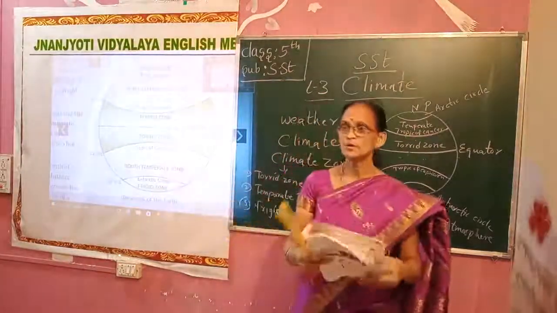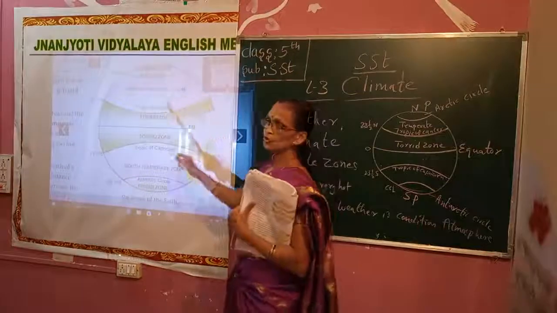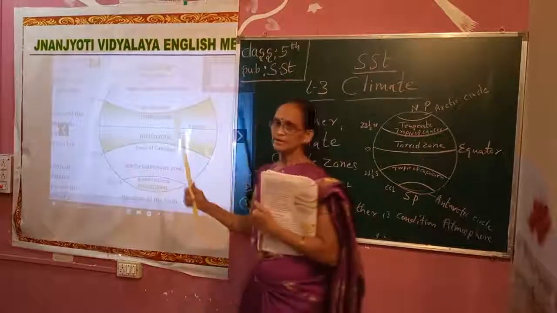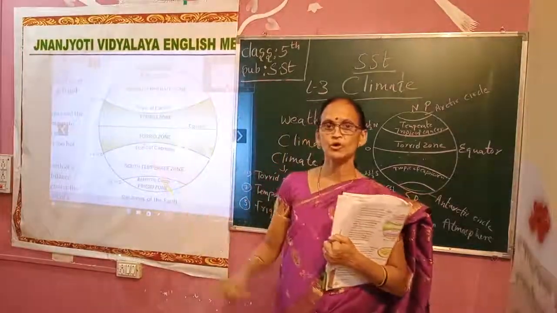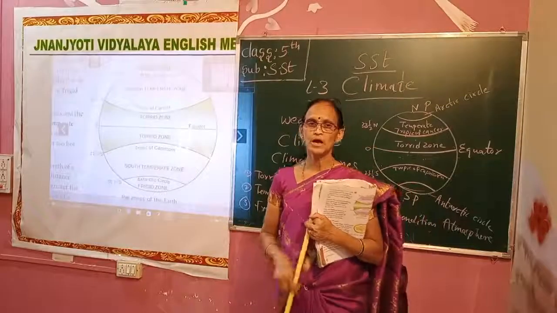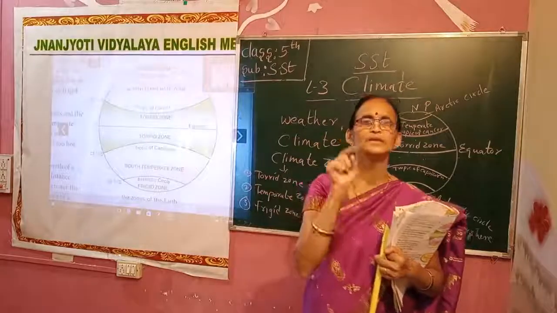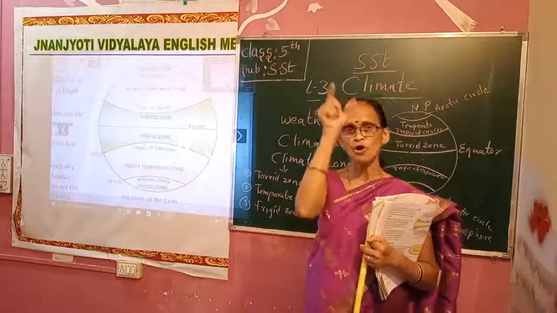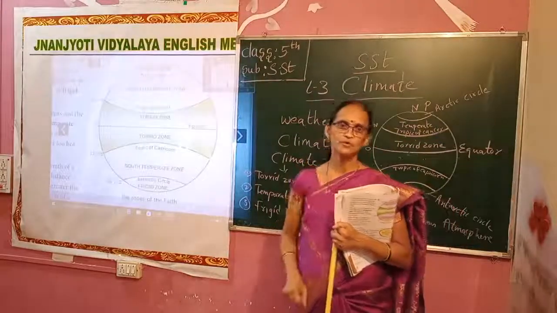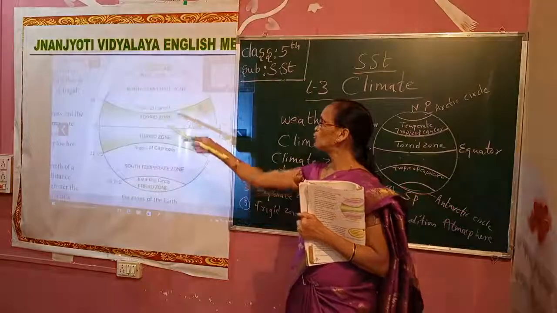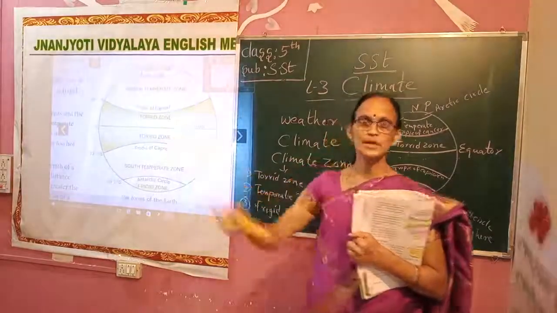Now, this part also you have to draw in your fair book and read the lesson part that I taught now. Write your new words, hard words, whichever you are feeling: temperate zone, torrid zone, climate, weather, condition. Note all these words down in your fair book, do both drawing parts, and be ready with the lesson.